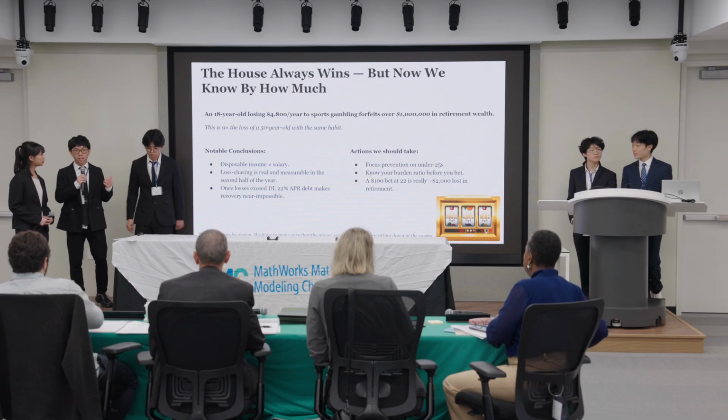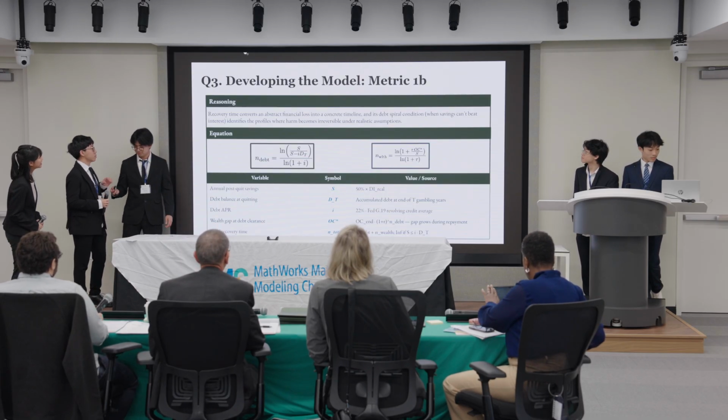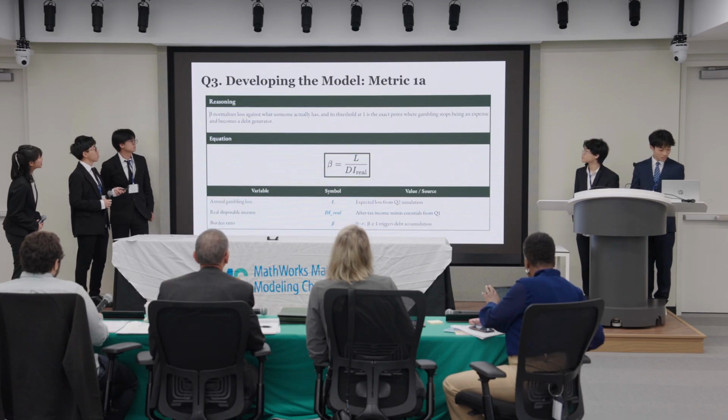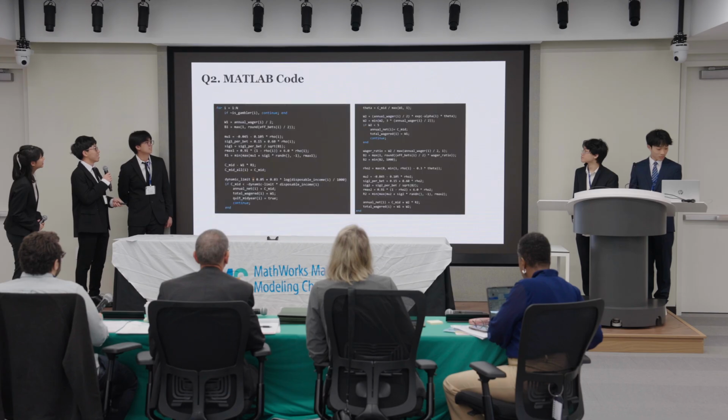Can you go back to the slide with the gambling intensity? Sorry, this is taking a long time.